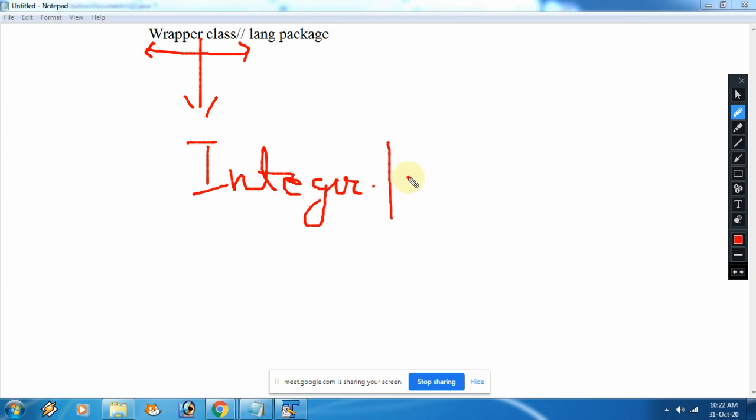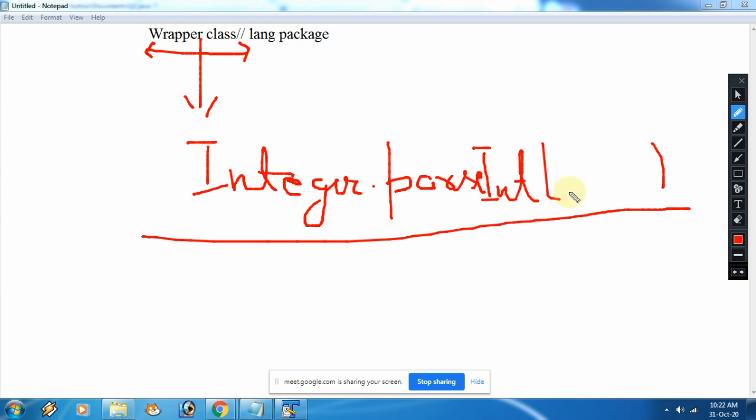Integer dot parse int. So this is a simple statement which I will discuss later also.